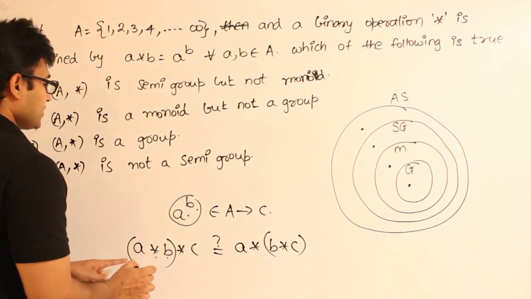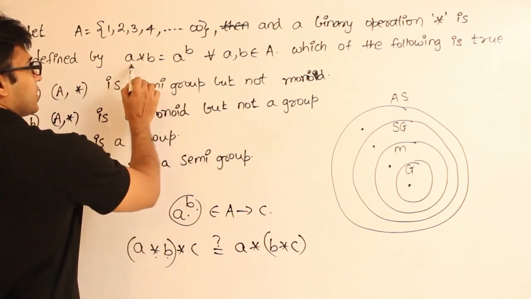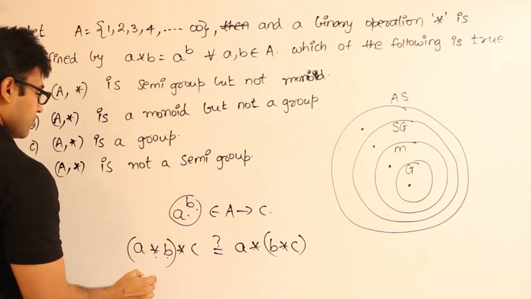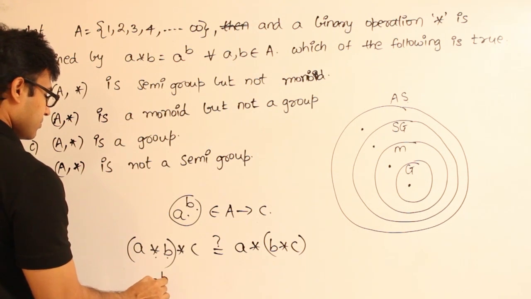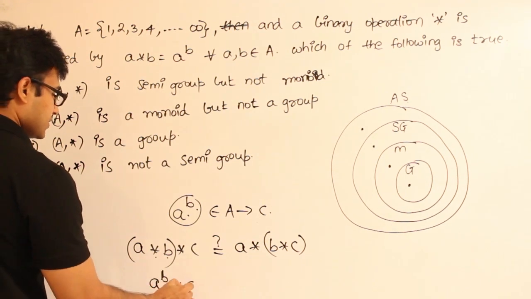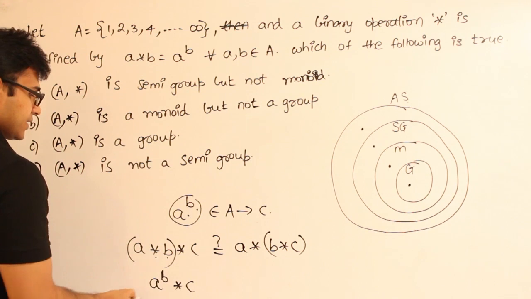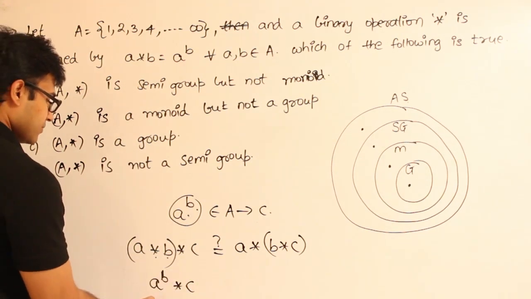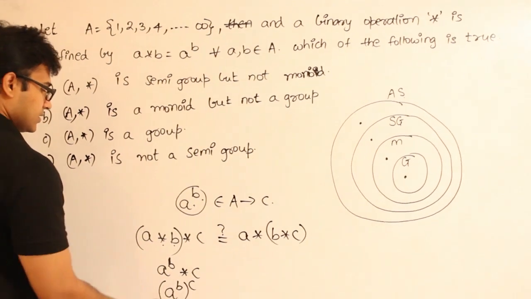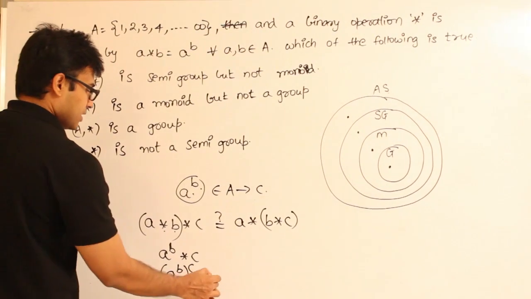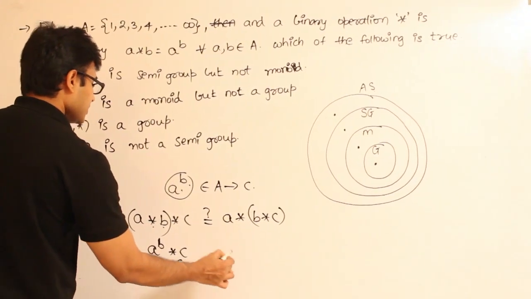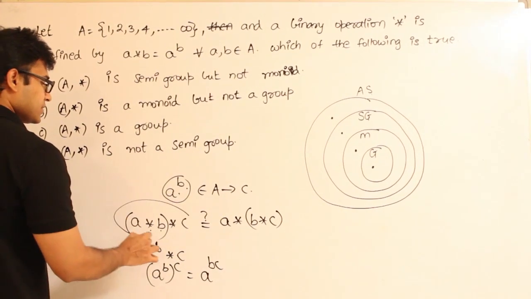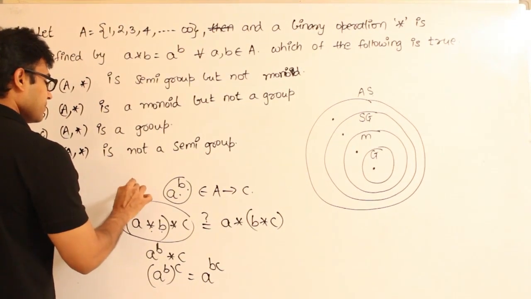Now let's see this one. What is A star B? They have given that A star B is nothing but A power B. So it is (A power B) star C. I'm talking about the LHS. Now what is (A power B) star C? It is nothing but (A power B) power C, which is nothing but A power BC. Therefore the LHS is nothing but A power BC.